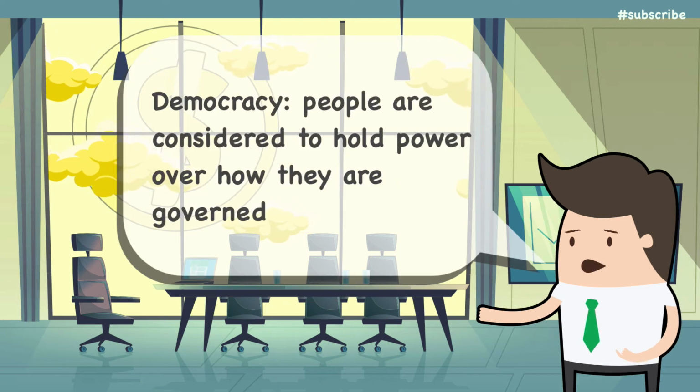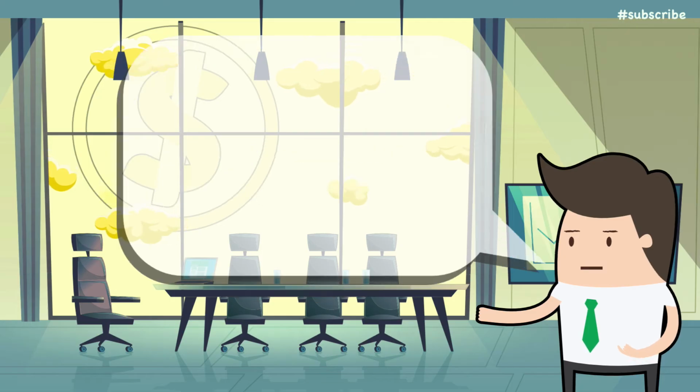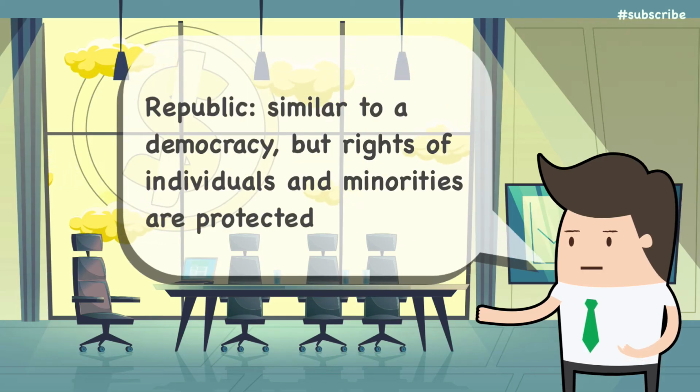In a democracy, the community of people are considered to hold power over how they are governed. Kings and tyrants are seen as threats to the innate rights of the people. As such, all eligible citizens get equal say in decisions. Republics are in opposition to rulership by a single person. Unalienable rights of individuals are protected by law to safeguard against the majority abusing the minority.